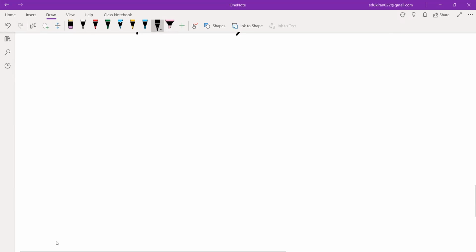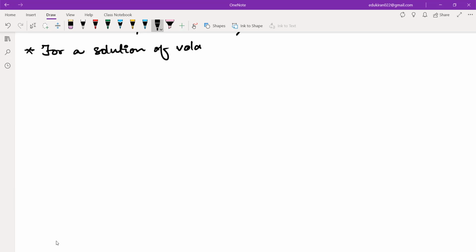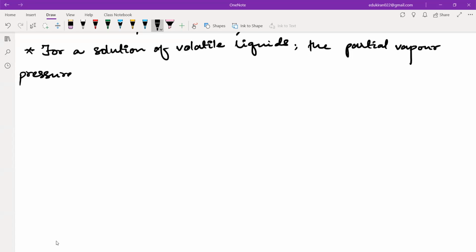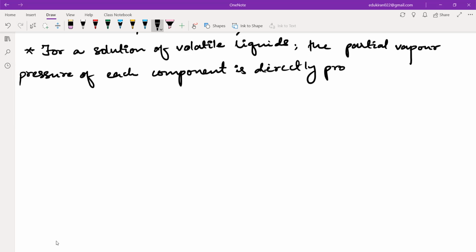So all of you will write Raoult's law. Please write with me. For a solution of volatile liquids, the partial vapor pressure of each component is directly proportional to its mole fraction. Sorry, what did I write? Directly proportional to its mole fraction.